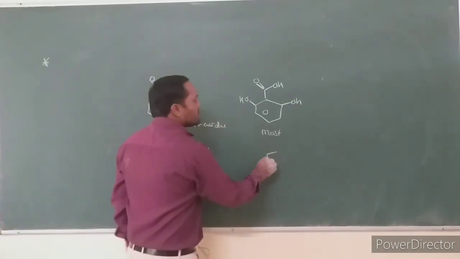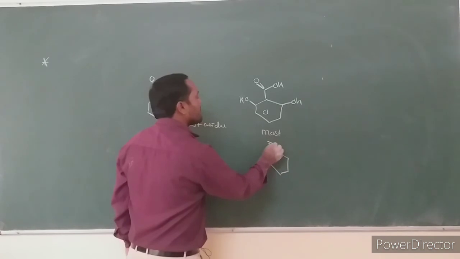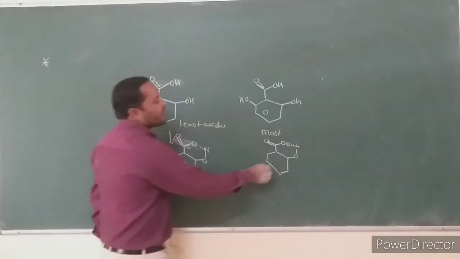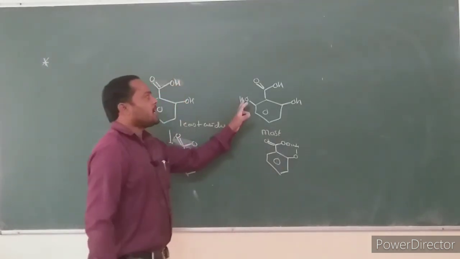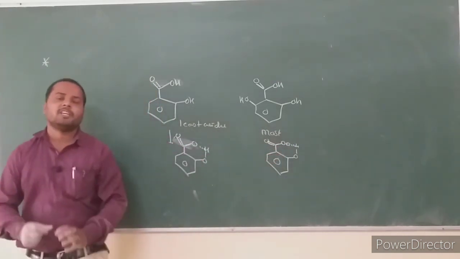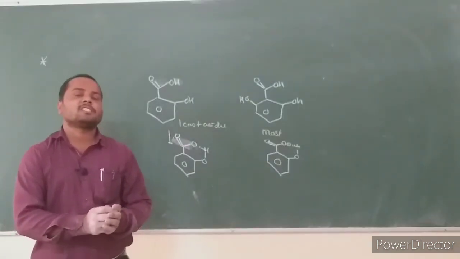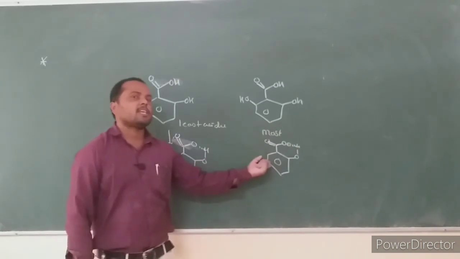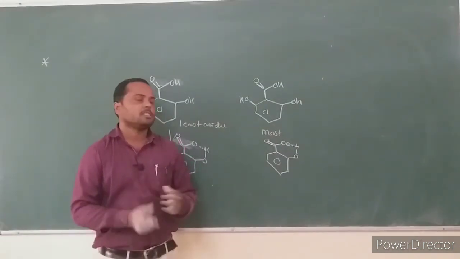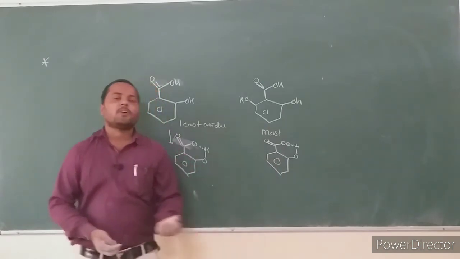And in this case, there are 2 hydroxy groups making hydrogen bonding. This hydroxy group and this hydroxy group both make intramolecular hydrogen bonding, and stabilization increases due to increasing minus I effect and intramolecular hydrogen bonding. Stability of the conjugate base increases. As the stability of the conjugate base increases,